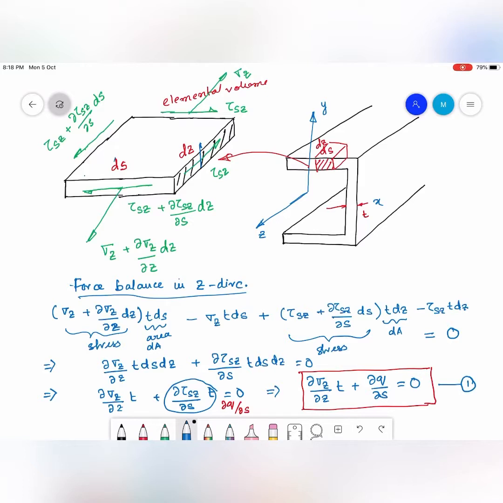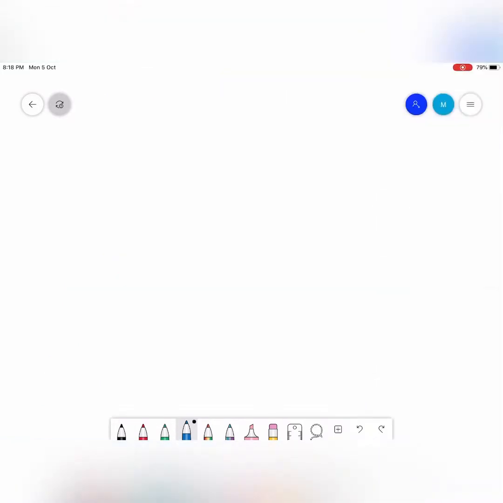So this is one equation that we need to remember. Now let me clear the canvas and go ahead. Let me carry forward the equation that I had: del sigma z by del z into t plus del q by del s is equal to 0.